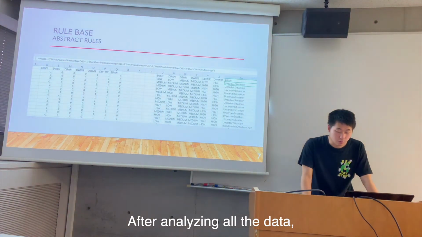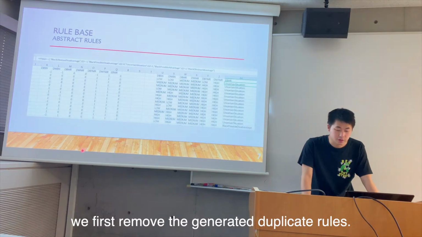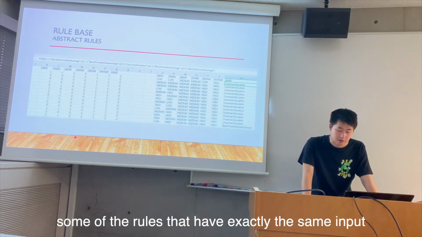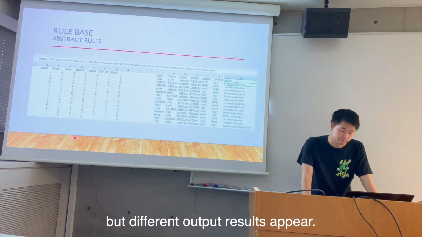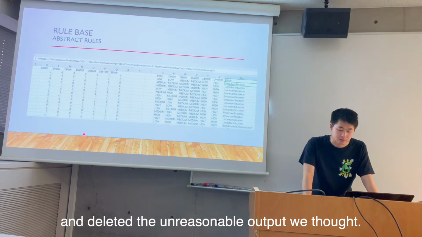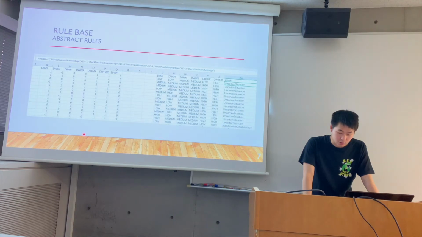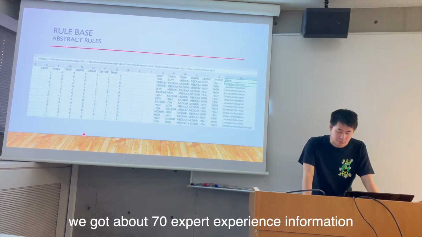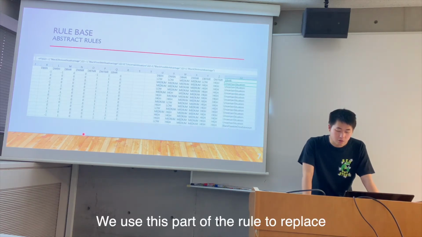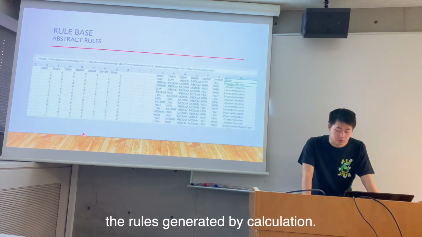After analyzing all the data, we first remove the generated and duplicated rows. In the remaining rows, some rows appear that have exactly the same input but different output results. In this part, we made a manual judgment and deleted the outputs we thought unreasonable. Finally, we got about 70 expert experience rows from the training data. At this time, we use these rows to replace the rows generated by calculation.